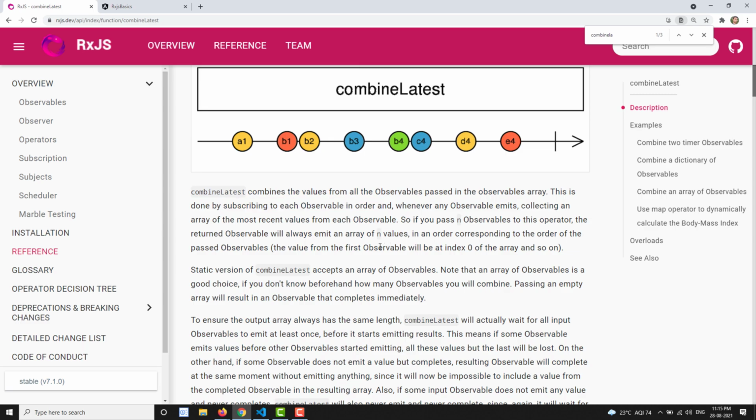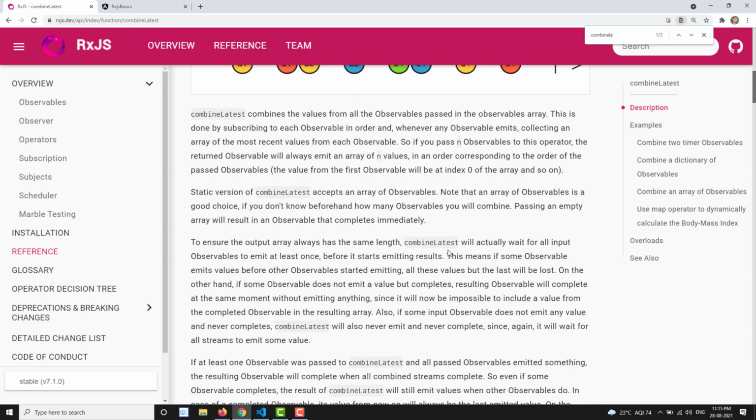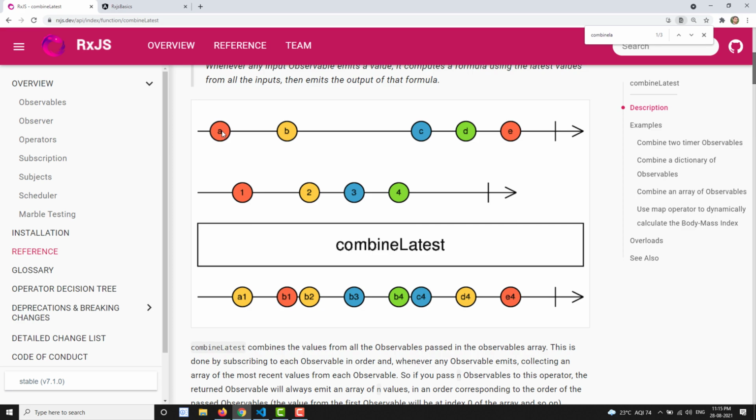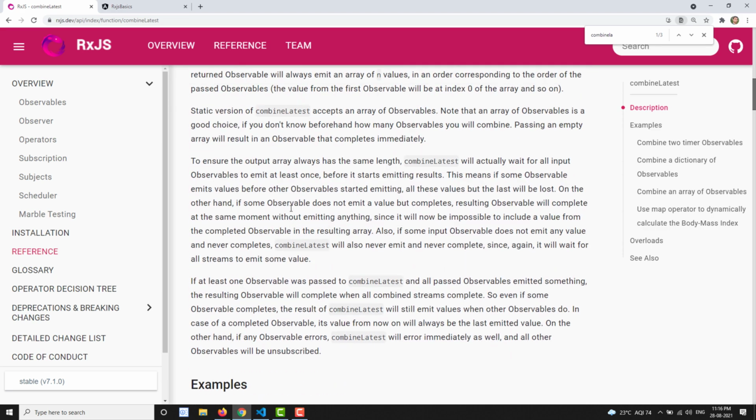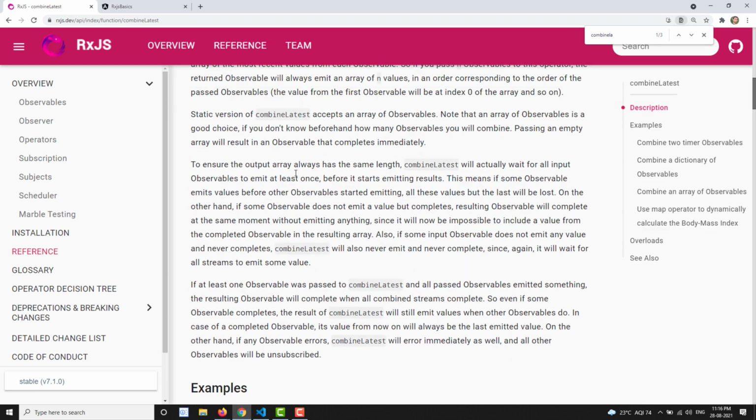So here you need to understand one thing: each observable has to emit at least one value. If it emits at least one value, then you will get an output. If one of the observables doesn't emit any value, then combineLatest will not emit values. Even if all the observables emitted a value and only one didn't, it will not emit. So all the observables have to emit at least one value, and only then will it emit. This is what they are trying to tell you, to ensure that the output array always has the same length.